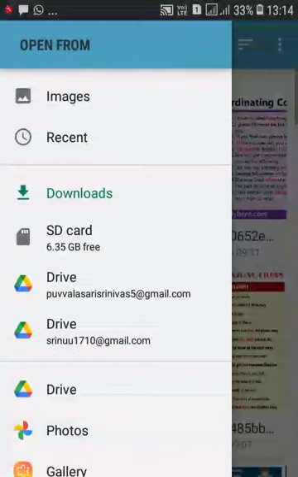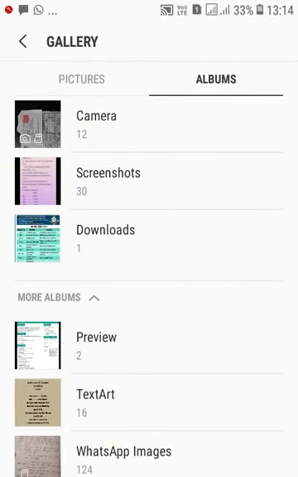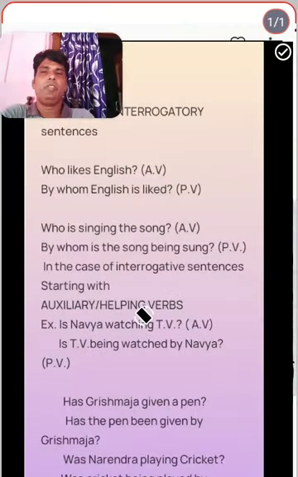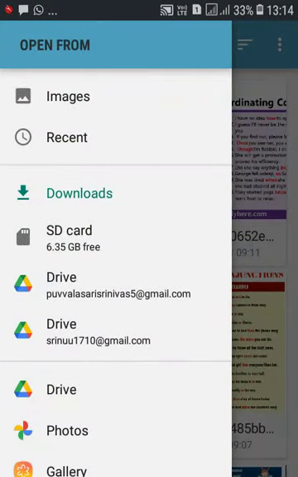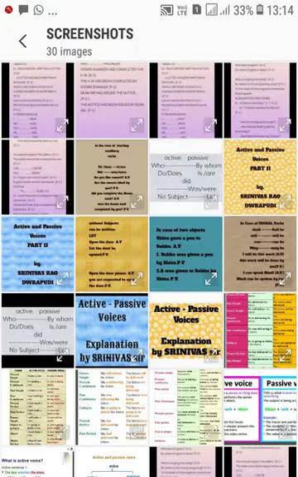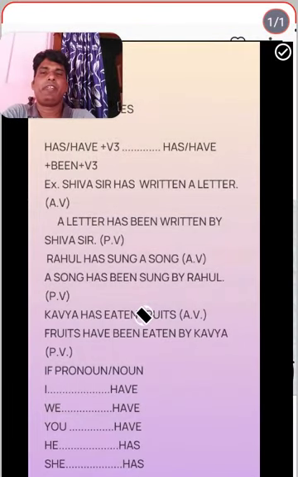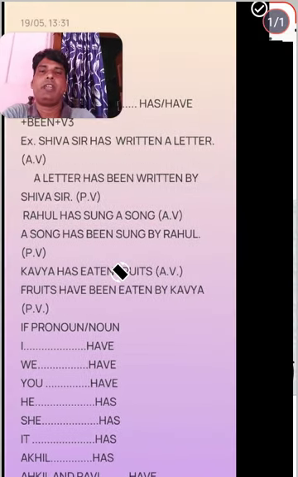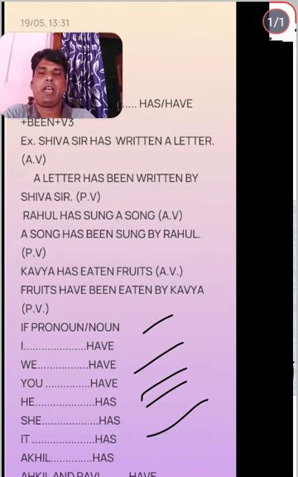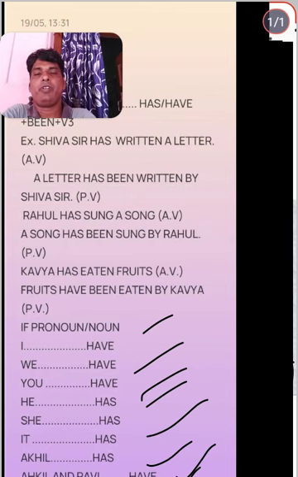Like that we can find some other examples. These are interrogatory sentences. Now we can have some more. Perfect tense is also there. Whenever the subject is I, we have to use "have": I have, we have, you have, he has, she has. In case of a name also "has". Two names means "have". Like that we have to write.